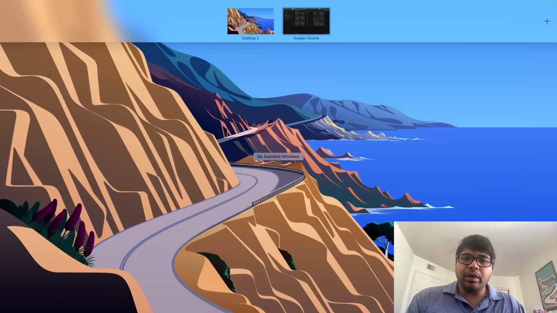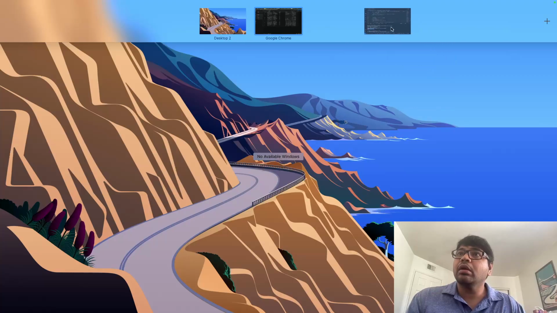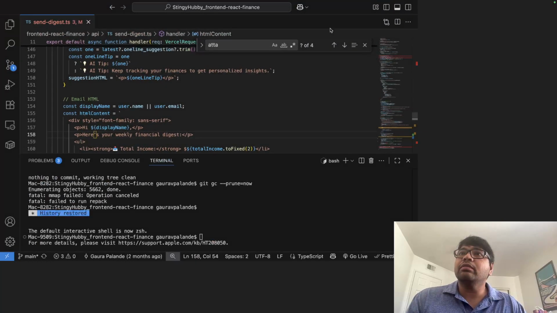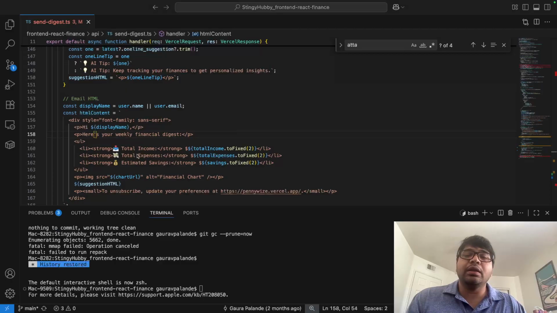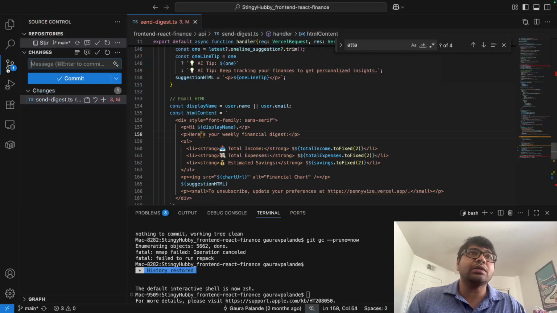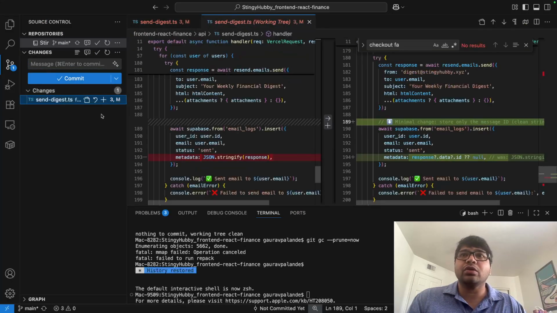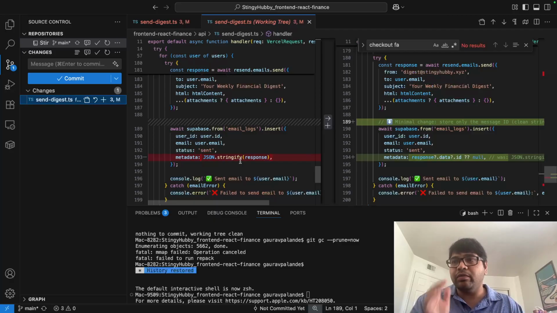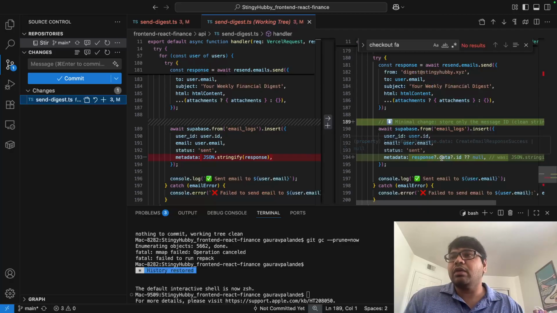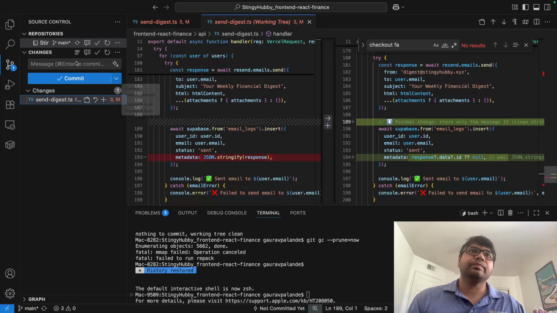So let me bring in the code. In this section we have the code, and in this we made a code change. If you can see in our send.digest.ts, we had made the minimal change and we had removed the JSON.stringify. We were serializing the JSON, so that is no longer needed, and we are just having the data and ID, as what ChatGPT suggested us to do. So let's commit this.